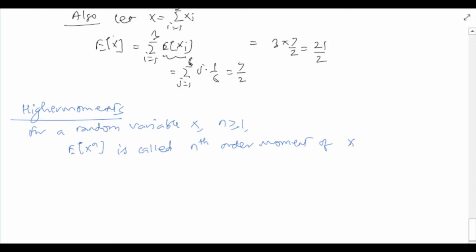A related concept is that of central moment. The quantity expected value of (x minus expected value of x) whole raised to n is called the nth order central moment of x, or sometimes simply nth central moment of x.